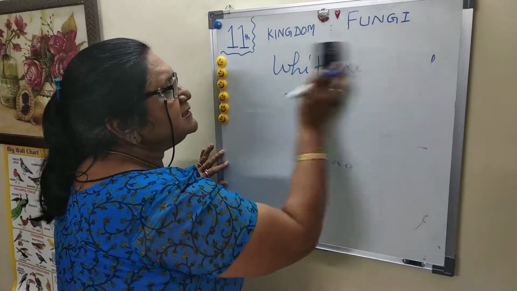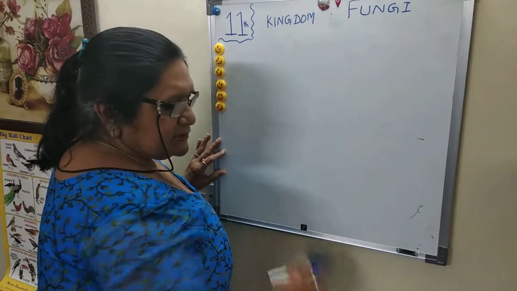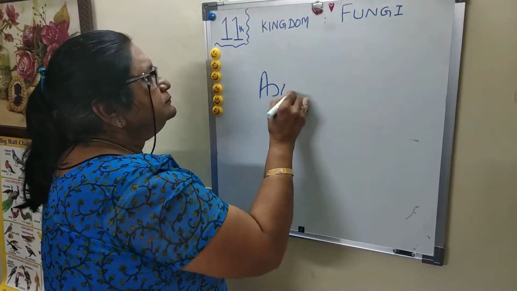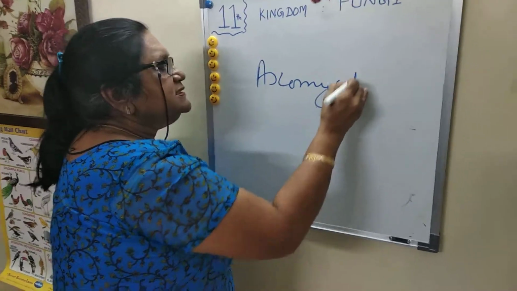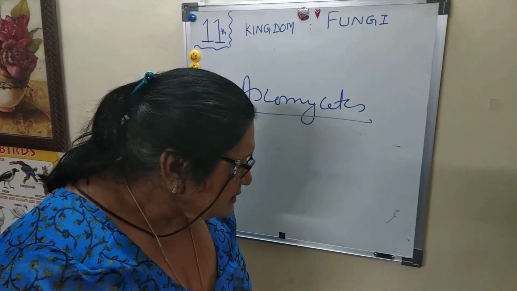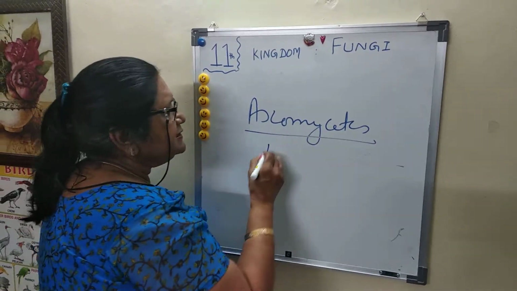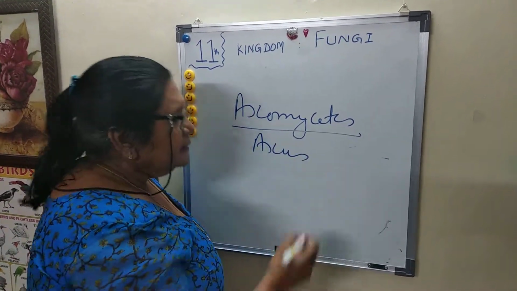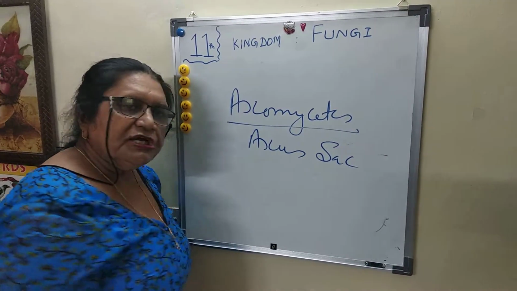The next category in the syllabus is Ascomycetes. As the name indicates, they are considered ascus fungi, also called sac fungi.